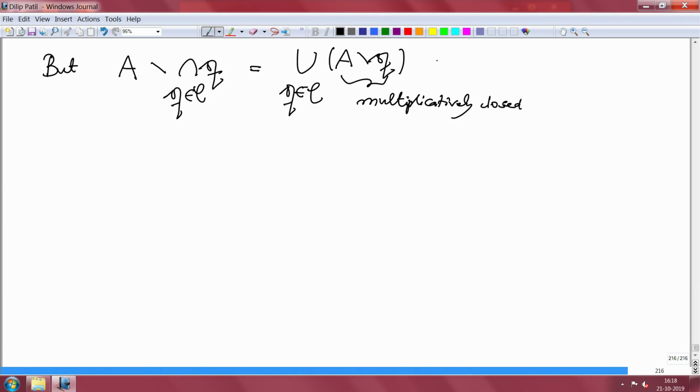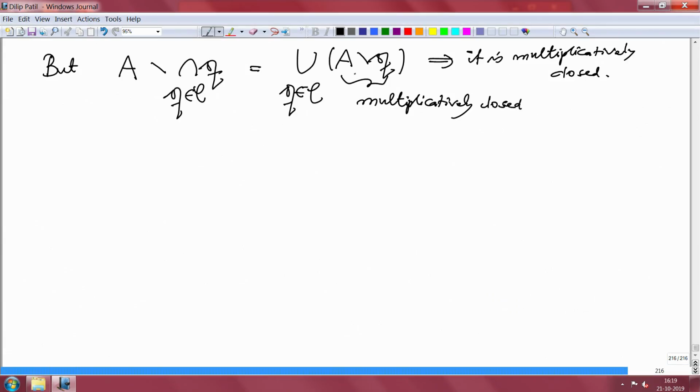So therefore this is multiplicatively closed. Because if I have, first of all, one belonging there, secondly if I have two elements here, they will belong to two of these, let us say Q and Q prime. They are comparable, therefore the complements will have a containment relation among them, therefore I will work in a bigger set which is multiplicatively closed, therefore the product will be there. So this implication is very easy to check.